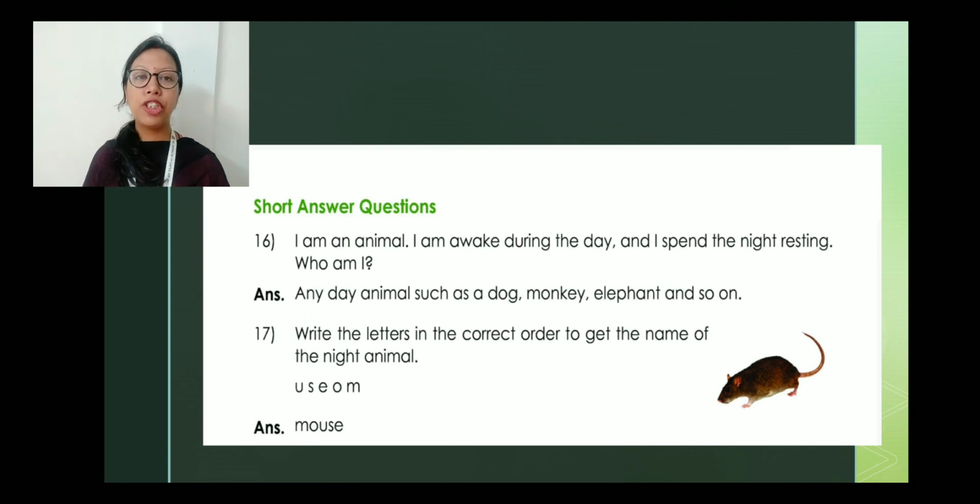Then we have question number 17. Write the letters in the correct order to get the name of the night animal. USEOM is given. So the correct answer, and the picture is also given, so you can make out that this animal is mouse. Okay, M-O-U-S-E, mouse. So these are some of the questions from the workbook.